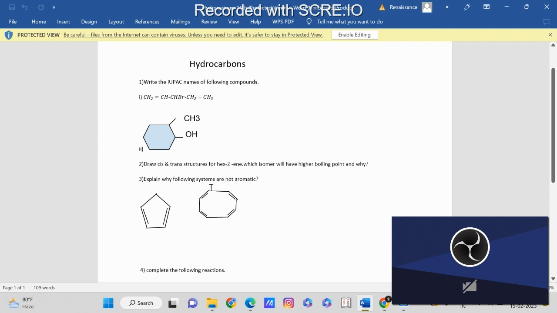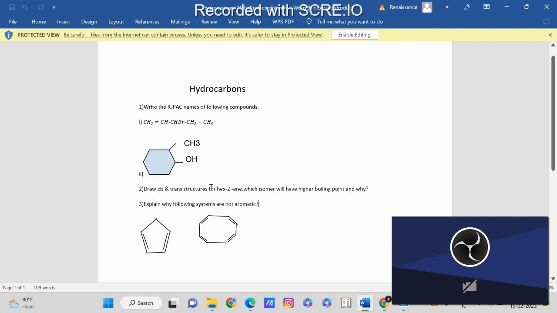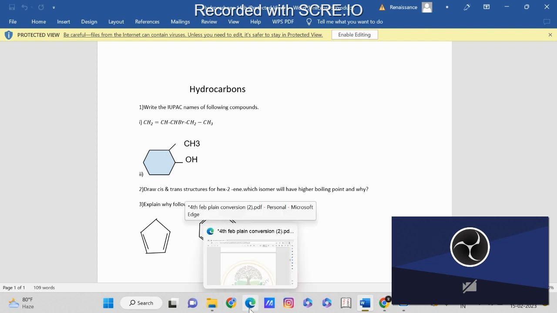Okay. So the first question is: write the IUPAC names of the following compounds. Now you all know how to write the IUPAC names. So we will see the first compound. I will write the first compound.